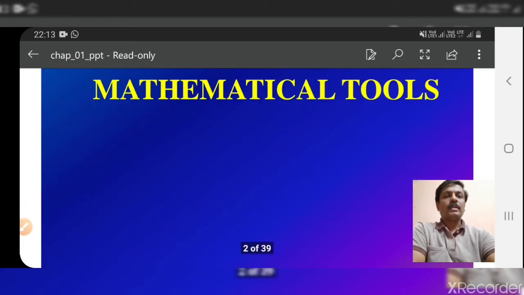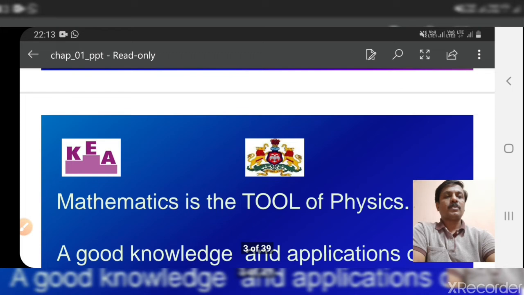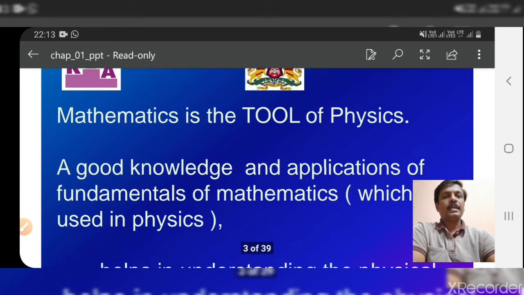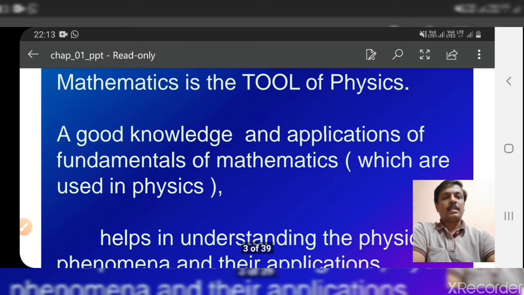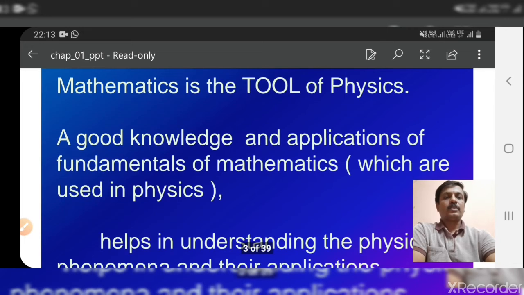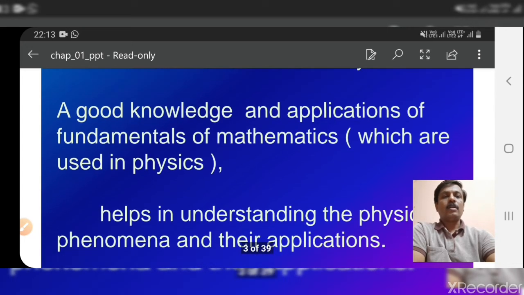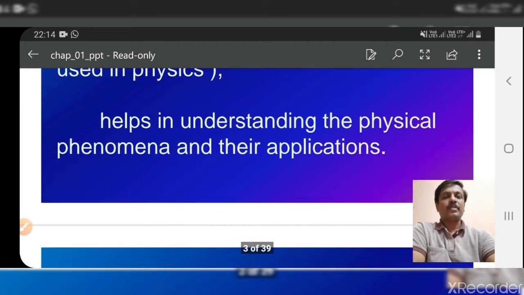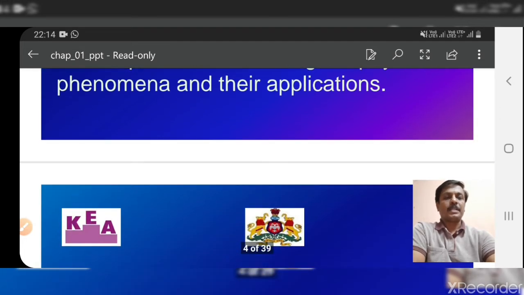So in today's class we will discuss some important concepts of mathematics which are useful in physics, especially for our 11th and 12th standard syllabus. Mathematics is the tool of physics. A good knowledge and application of the fundamentals of mathematics helps in understanding physical phenomena and their applications.